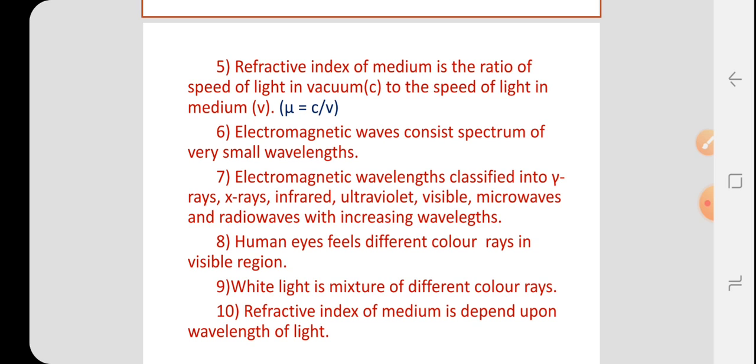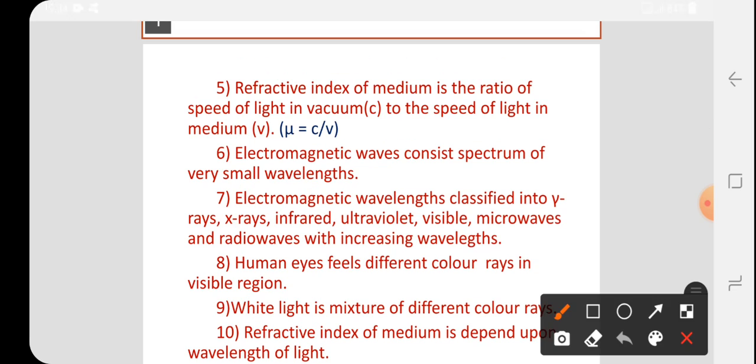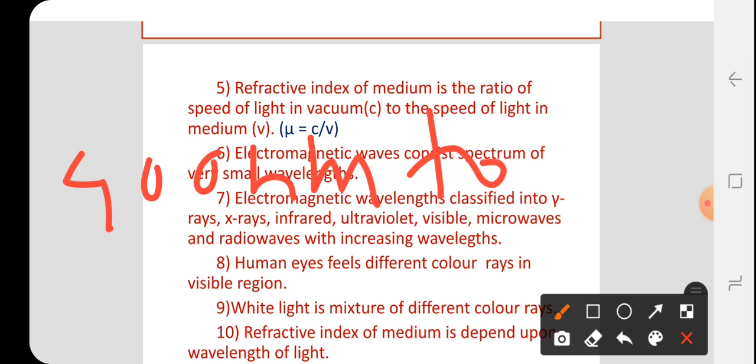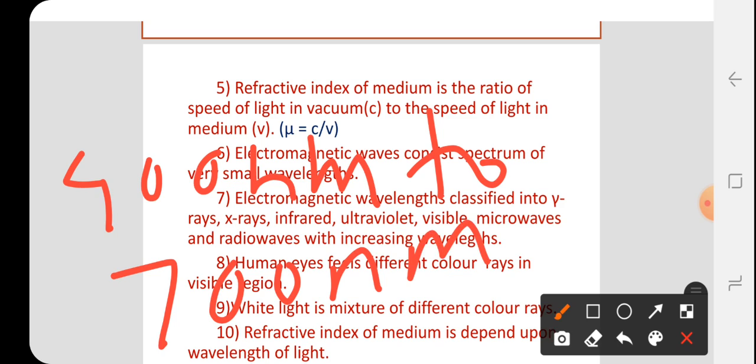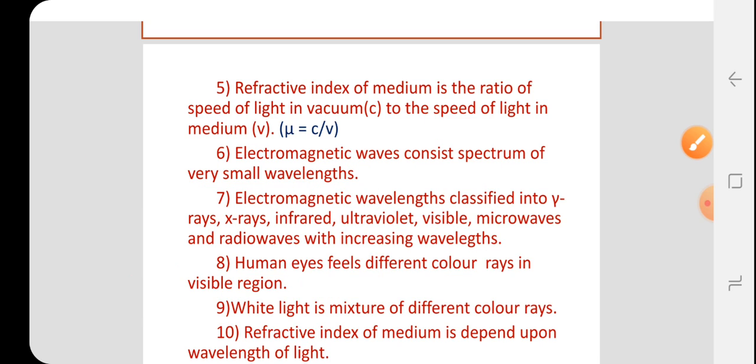Humans perceive different colors of rays in the visible region, and the visible region ranges from nearly 400 nanometer to 700 nanometer.